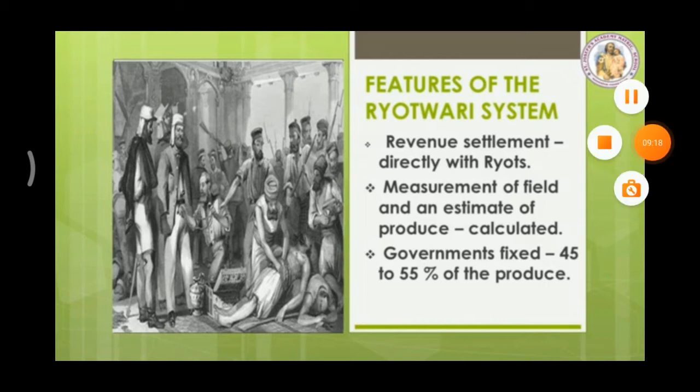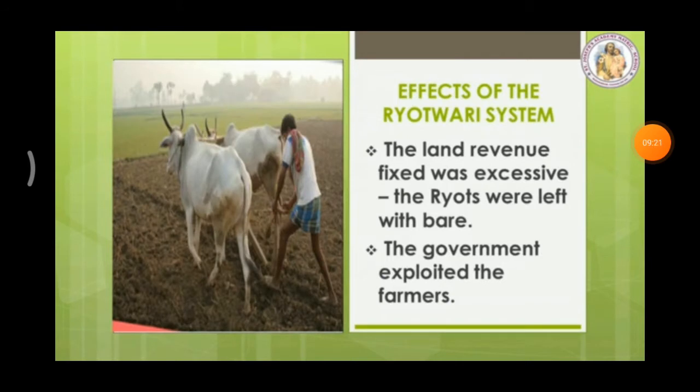Effects of Rayotwari settlement. In most areas, the land revenue fixed was excessive. Excessive means very high. The ryots were hardly left with bare maintenance even in the best of seasons. That means the farmers didn't get much profit. Under the system, the government exploited the farmers instead of zamindars. According to this system, who were exploited? Not zamindars, but farmers. Next, we are going to see the Mahalwari system.